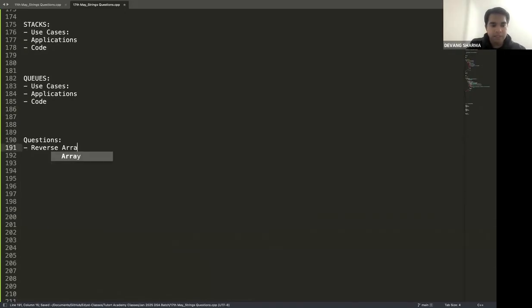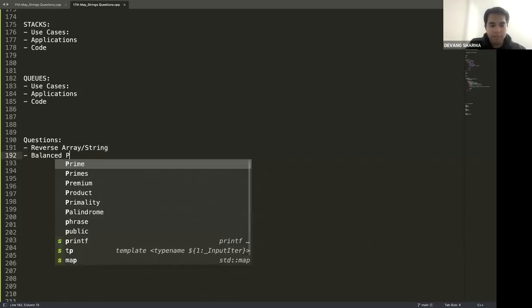We'll start with reversing an array or a string. Remember, guys, when we talk about reversal, the first thing I told you is that stack would definitely be one of the solutions, though it may not be the most optimized. Then the most popular question on stack, which is balanced parenthesis.